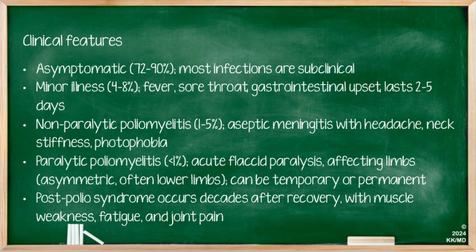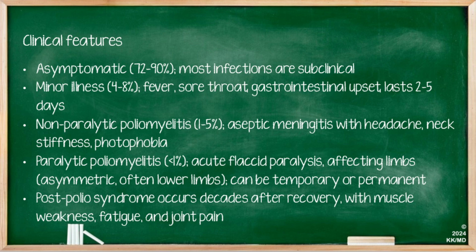In less than 1% of cases, you may see paralytic poliomyelitis. This comprises acute flaccid paralysis affecting the limbs in an asymmetrical manner, more predominantly affecting the lower limbs. It can be temporary or permanent. Finally, post-polio syndrome occurs decades after recovery with muscle weakness, fatigue, and joint pain.